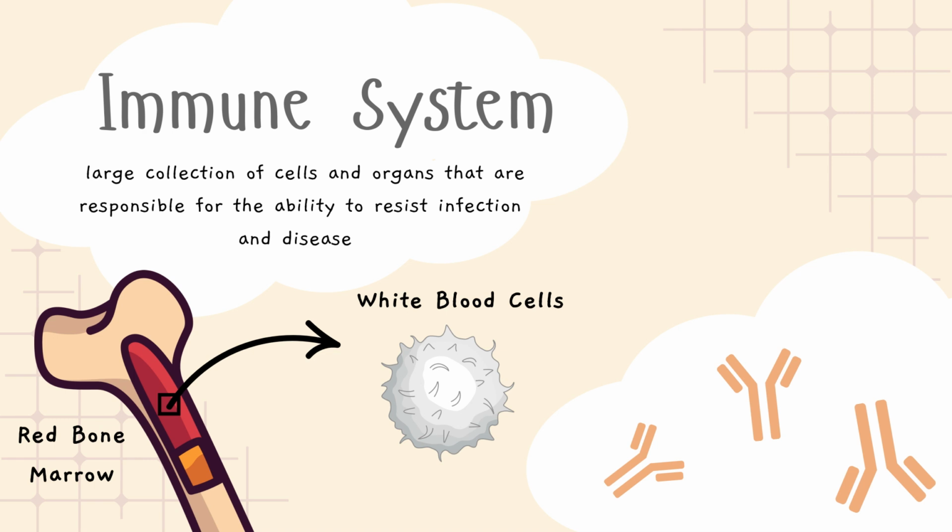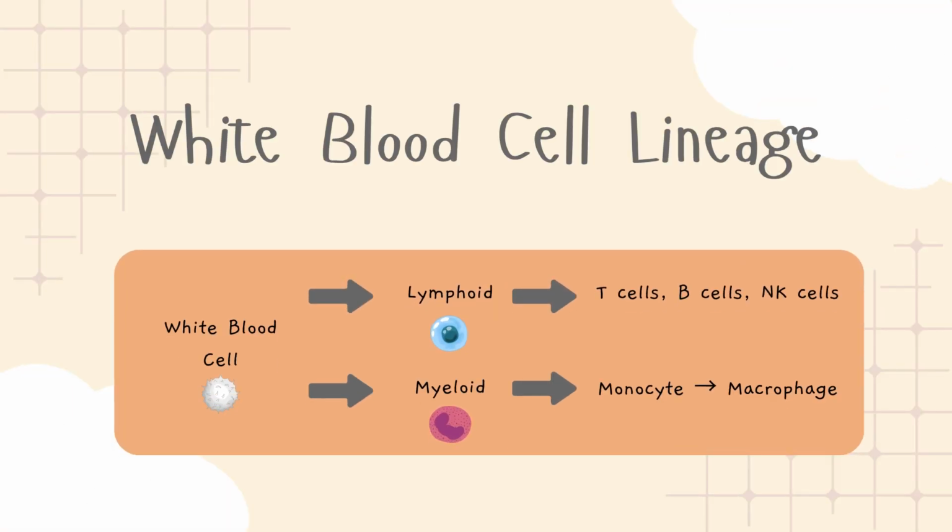White blood cells are born in the red bone marrow and can give rise to two different lineages of cells, the lymphoid lineage or the myeloid lineage. The lymphoid lineage will give rise to lymphocytes, which includes T cells, B cells, and natural killer cells. The myeloid lineage will give rise to many cells, one of which is monocytes, which eventually becomes macrophages.